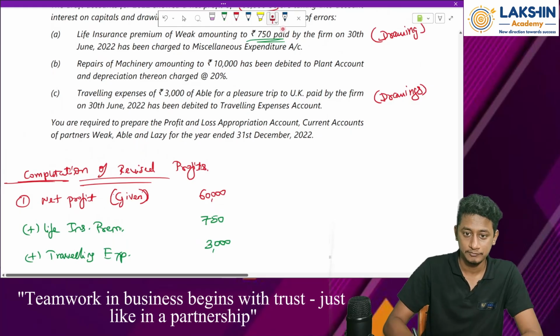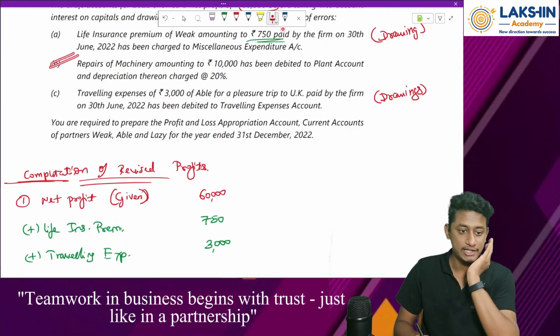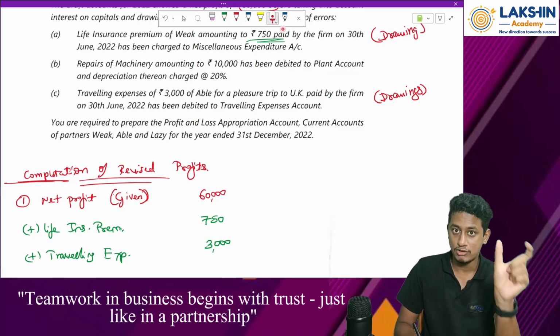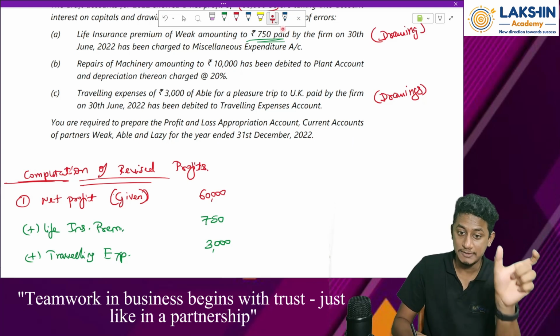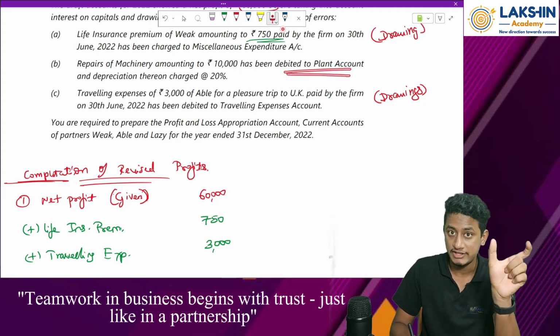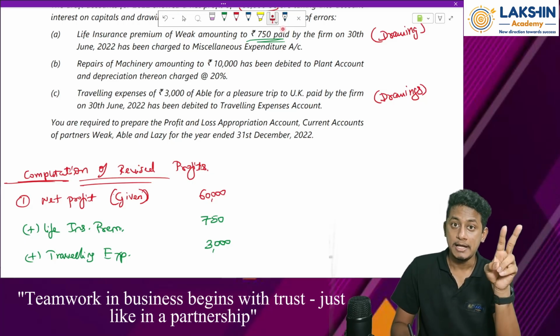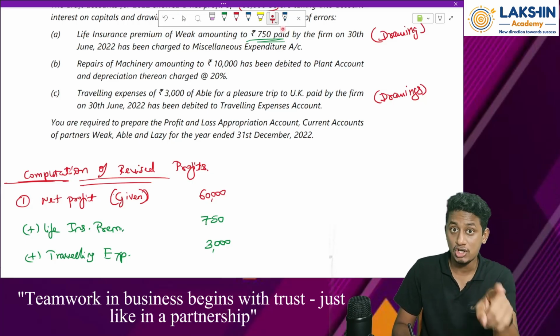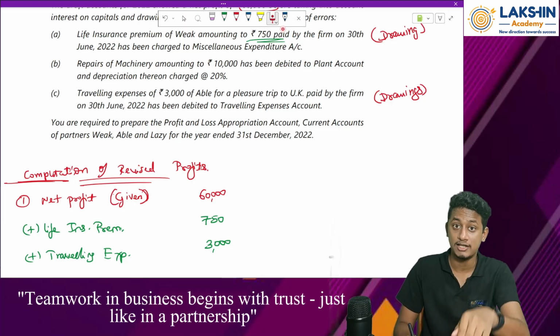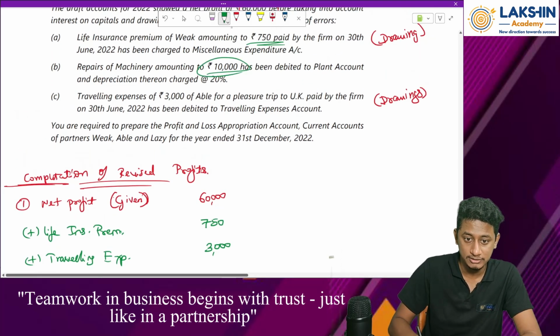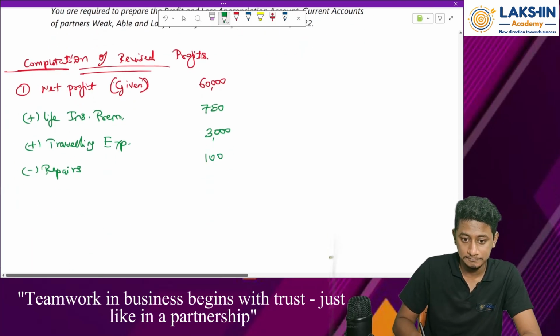Now, this will have two adjustments. Why? I will tell you. Repairs of machinery amounting to rupees 10,000 has been debited to plant account. First of all, repairs is a revenue expenditure. It has been wrongly taken to plant account, which is wrong. If I rectify this entry and make it correct, this will go to my P&L account. Because of that, my profit will reduce. So deduct repairs, rupees 10,000.